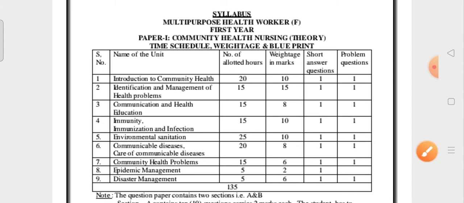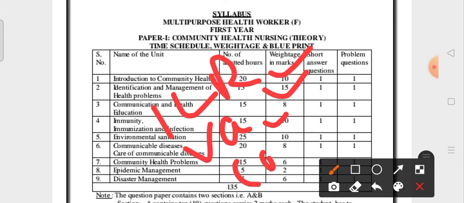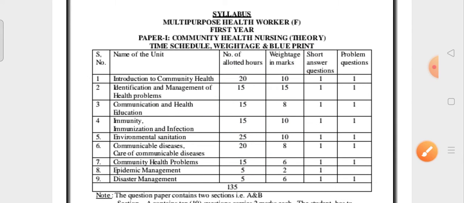This is the first unit, this is the second unit, and next comes immunity, the fourth unit. In this: definition of immunity, immunization schedule. They may also ask about ILR, which is nothing but the ice-lined refrigerator, vaccine carrier, and cold chain system. These topics are very important in this fourth unit: immunity, immunization schedule, ILR, vaccine carrier, and cold chain system.